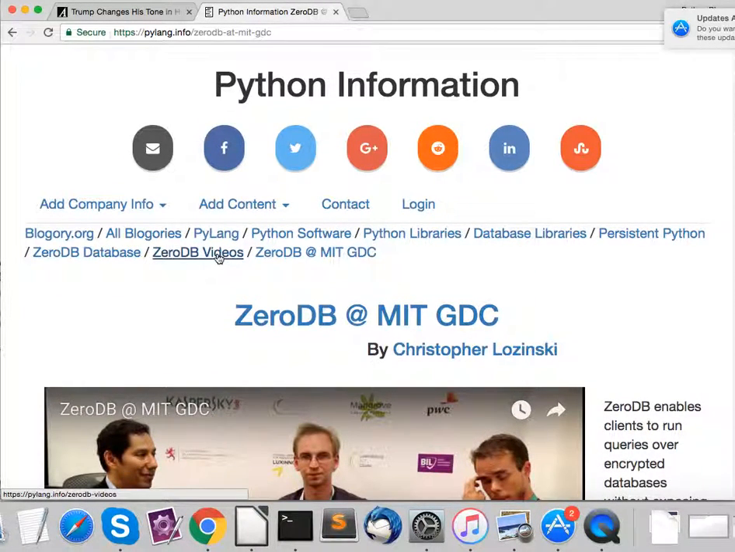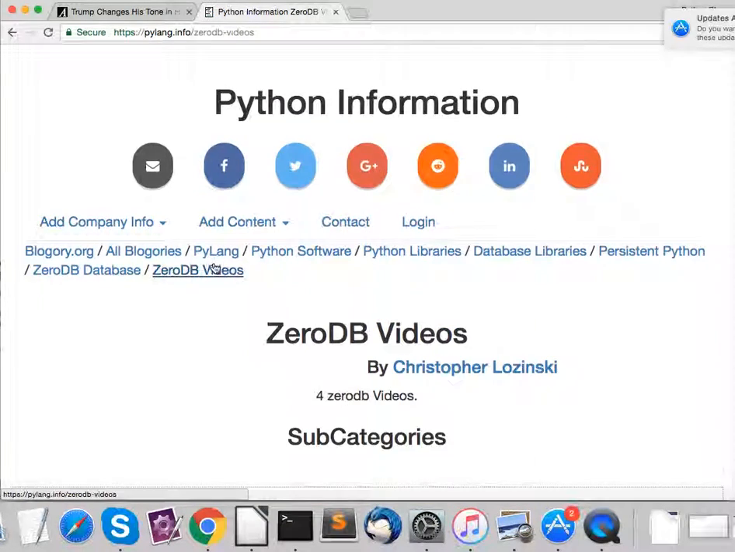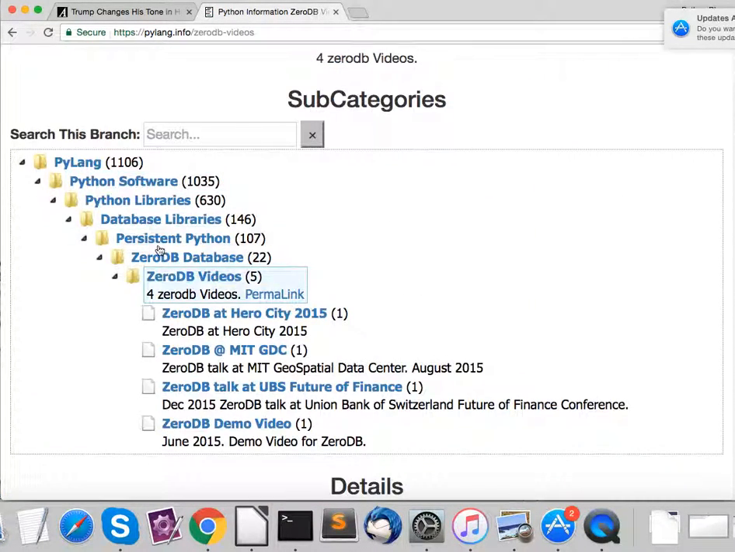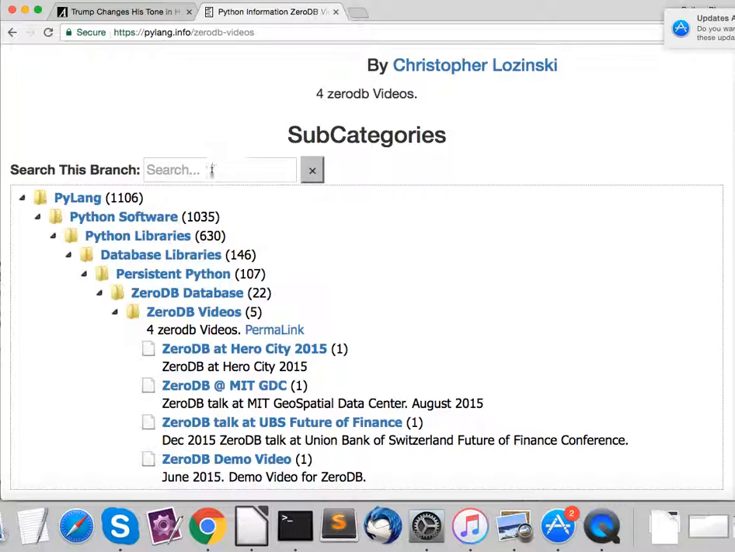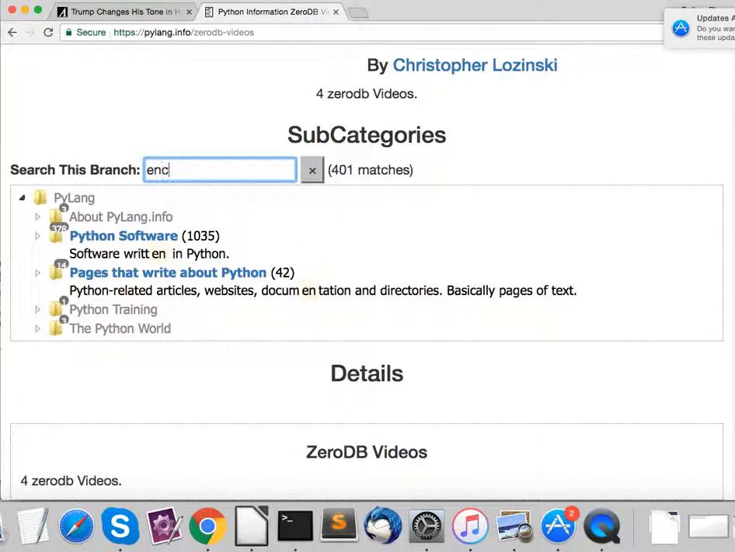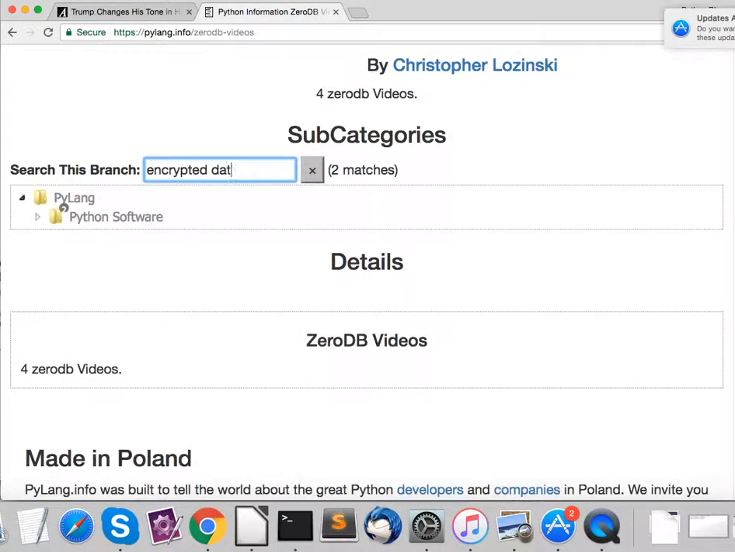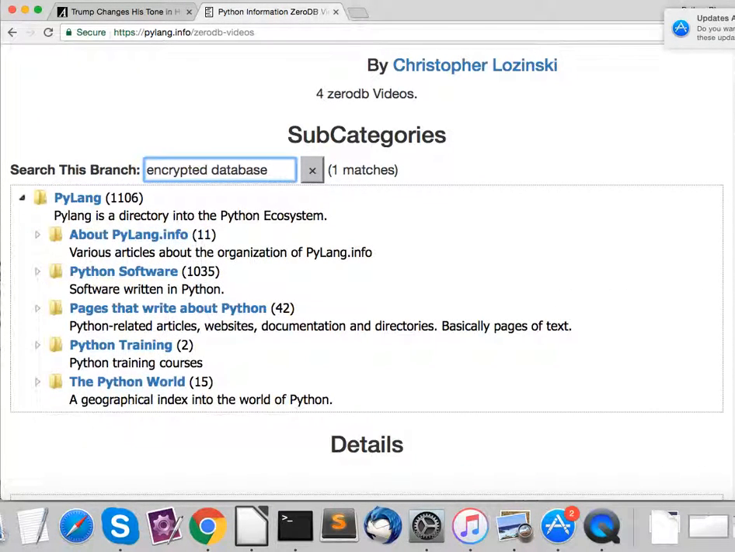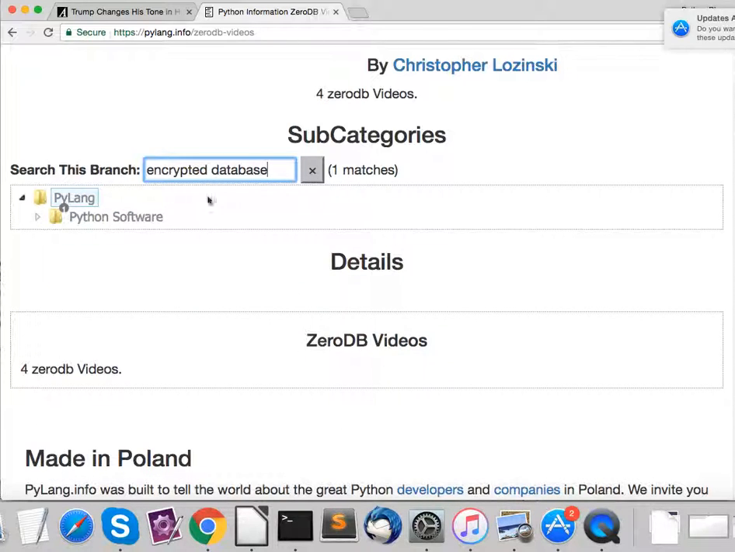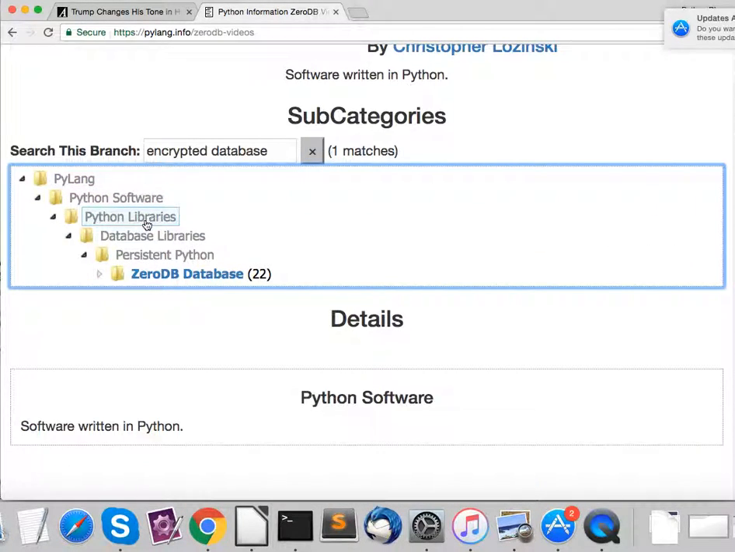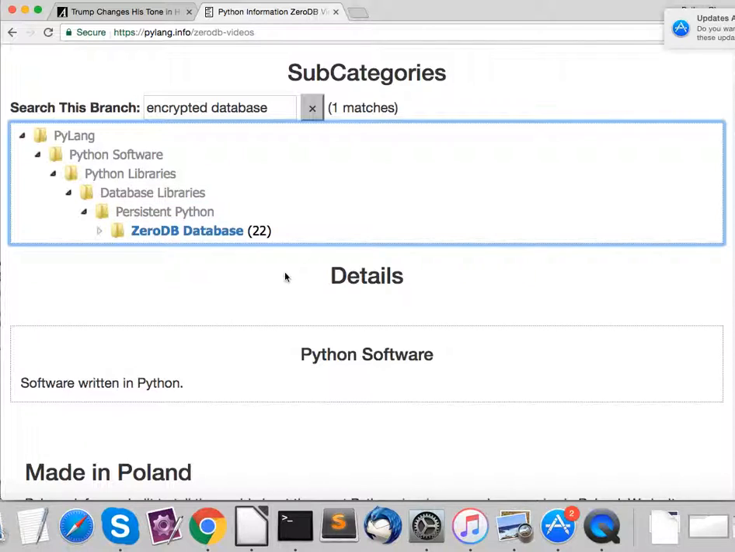Okay, so let's take a look. That's one version of the tree. Here's another representation of the tree. But you can also search. So say we want encrypted database, database, there we go, Python software, ZeroDB database. So same result. You can search, you can browse, whatever works for you.